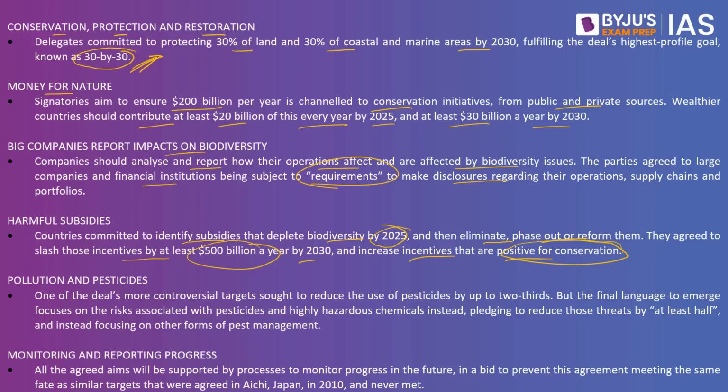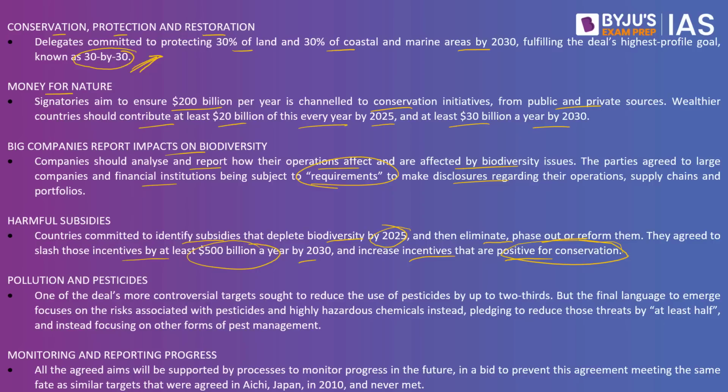Let's say for example, there are multiple species which also feed on the plant, but there are pesticides that are infused on these plants. So ultimately, when these species take food from these plants, they are also harmed. So basically, if there are subsidies that are given to such fertilizers or pesticides, they have to be reformed, they have to be eliminated, and a suitable replacement will have to be brought into the picture.